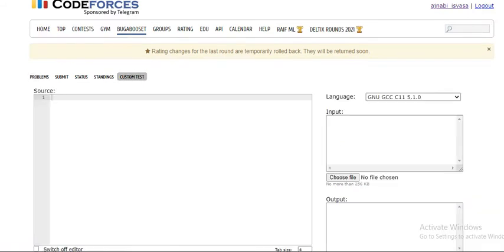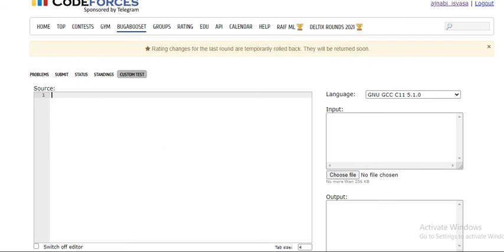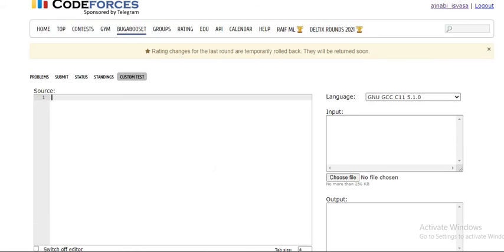One important thing about the custom test is that whatever you write here will not be erased even if you close the website and open it again after a day, a few hours, or a few minutes. No matter how much time you take, it doesn't care, your code will still be there.